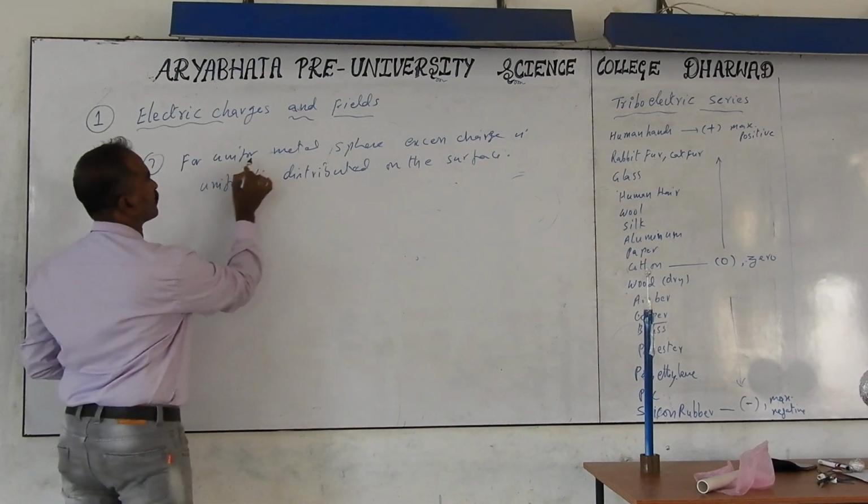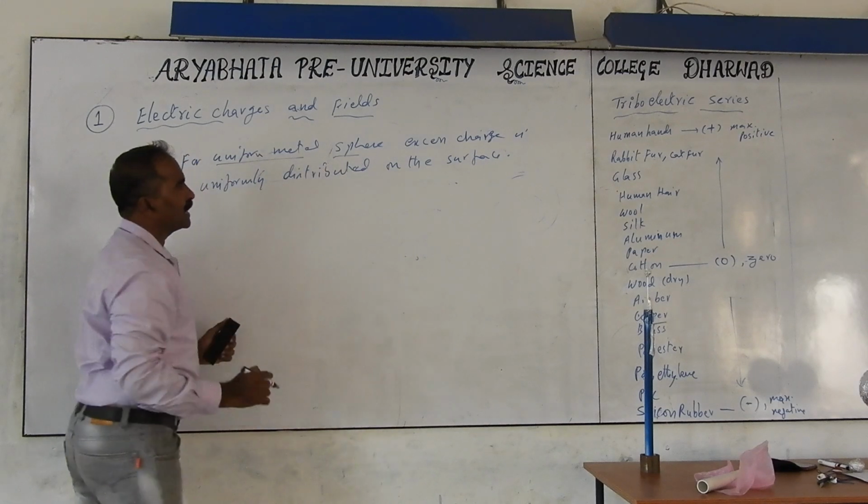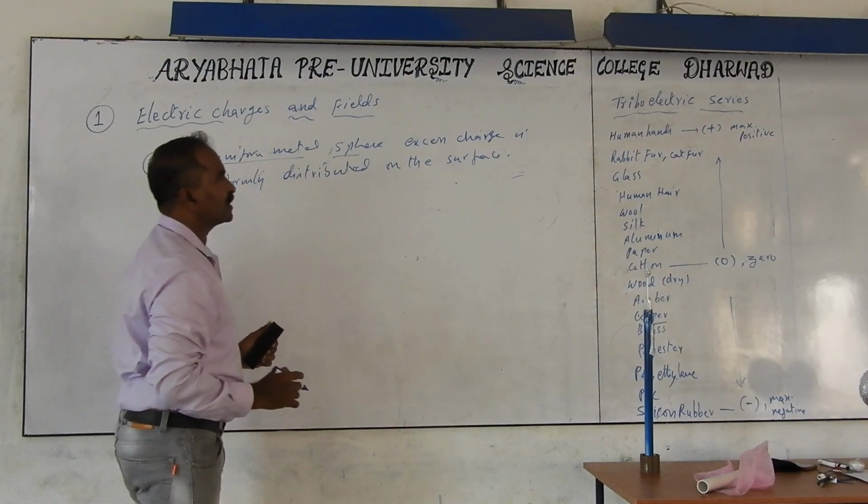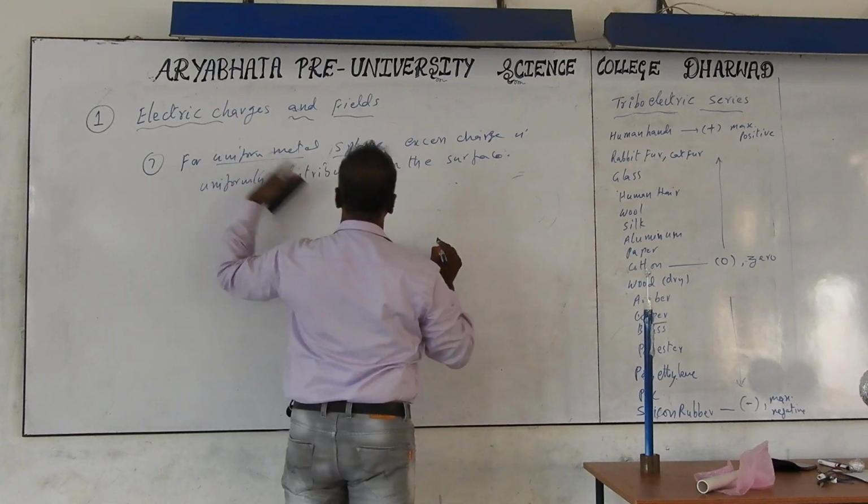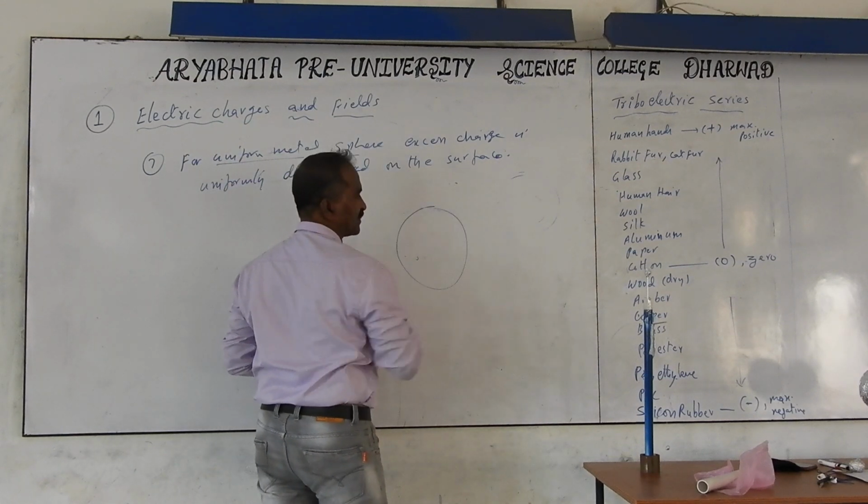Uniform means you can imagine a smooth surface and a perfect spherical surface.